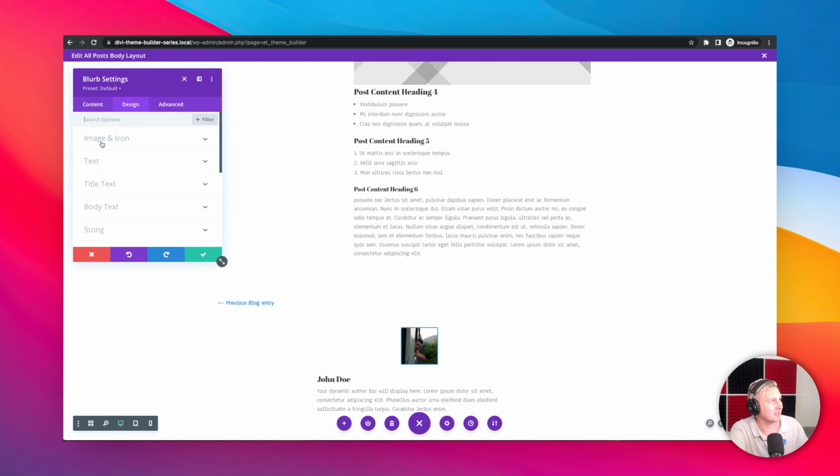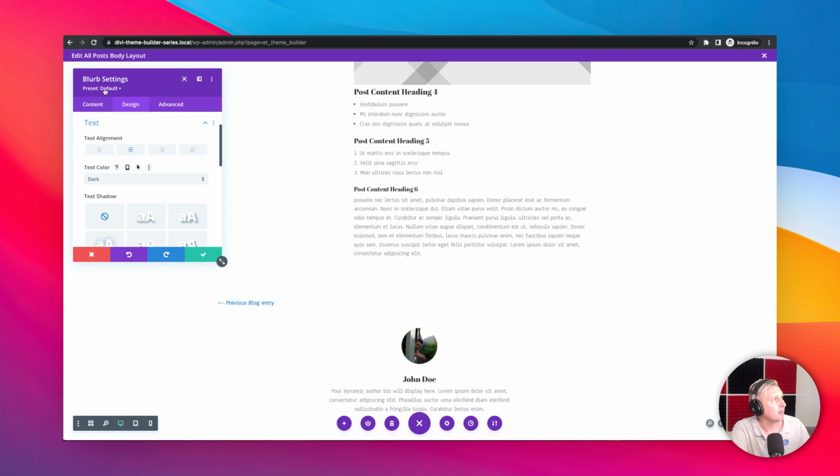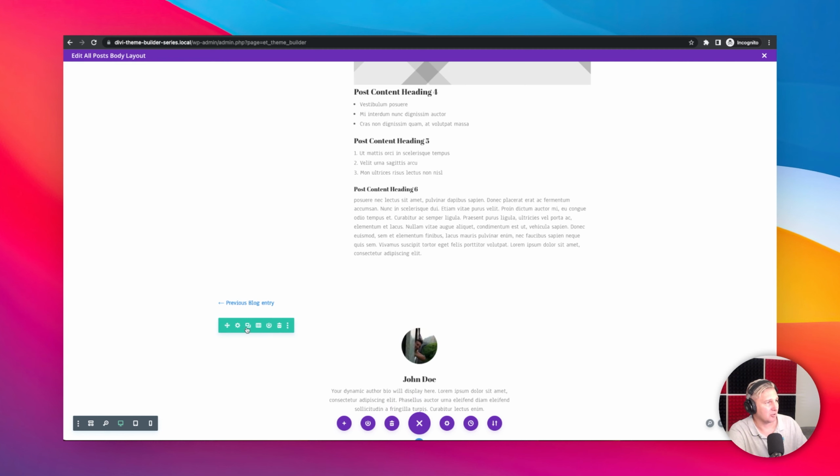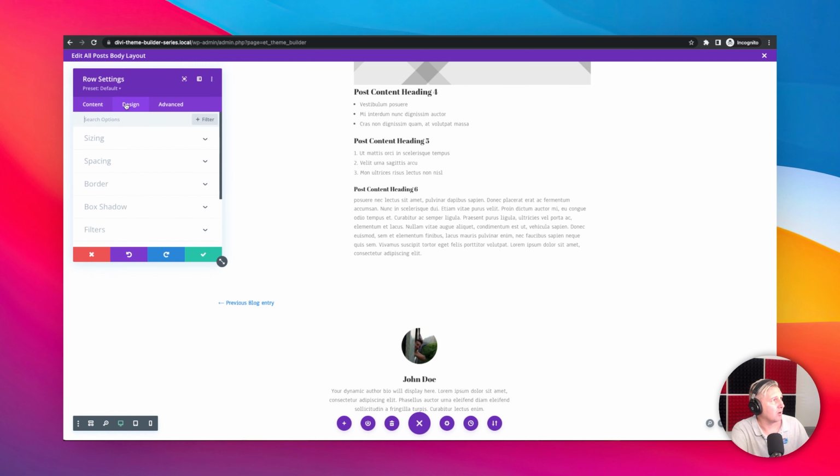And I think what would look great is if we kind of center this stuff. So let's come here to design. I'm going to go image and icon, placement top. That's going to be in the middle. That's great. I'm going to add a radius here. So let's just add 100 pixels there. And now it's round. And let's go to our title text. Title text is, well, actually, we can probably just go text and it'll center all of it. Boom. There we go.